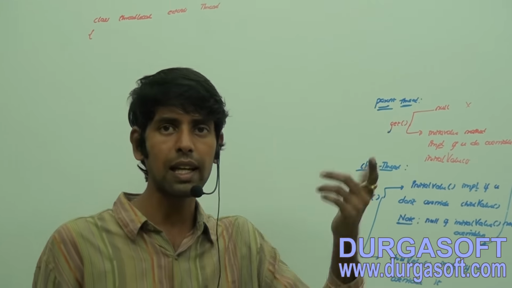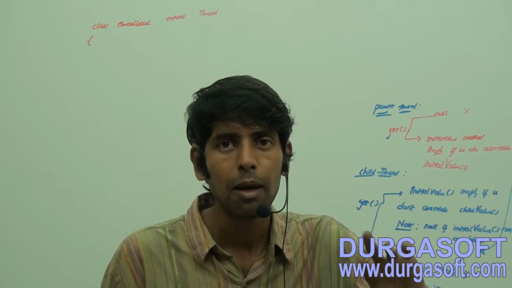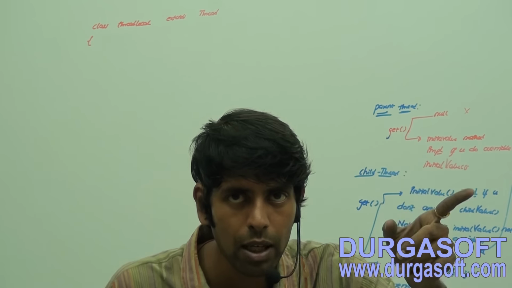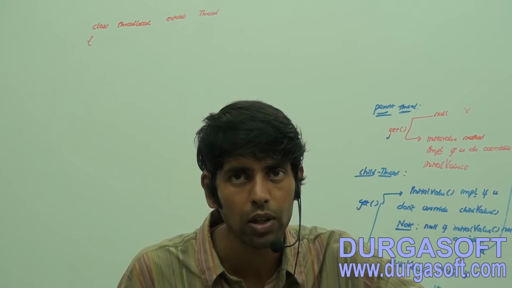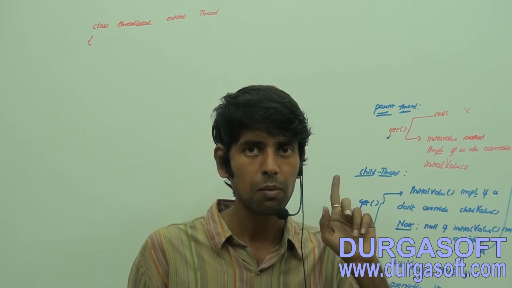That thing we have seen in the earlier scenario itself. If I don't override the child value method, it is going to return the parent thread's local variable initial value. To get the initial value, you have to call the initial value method.